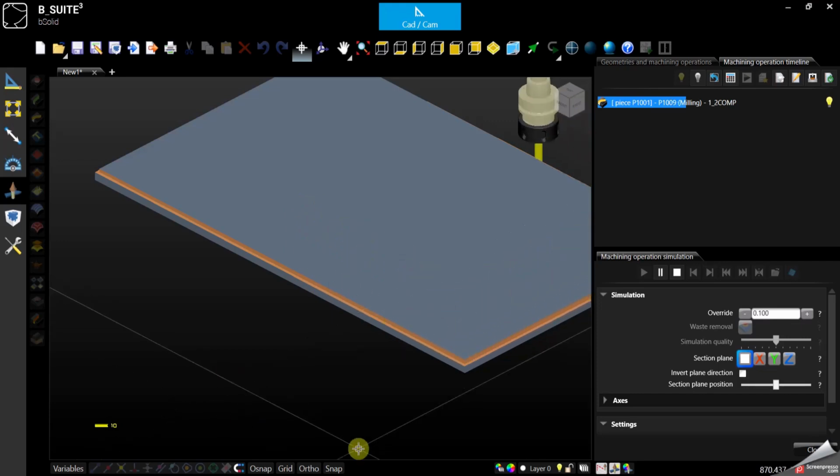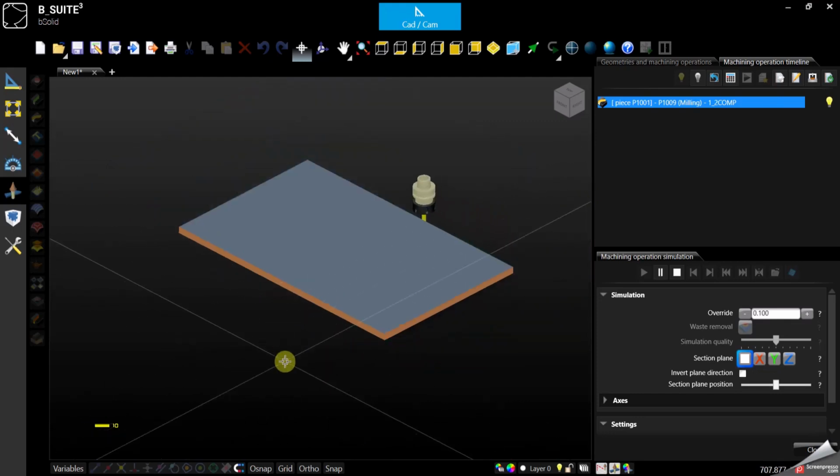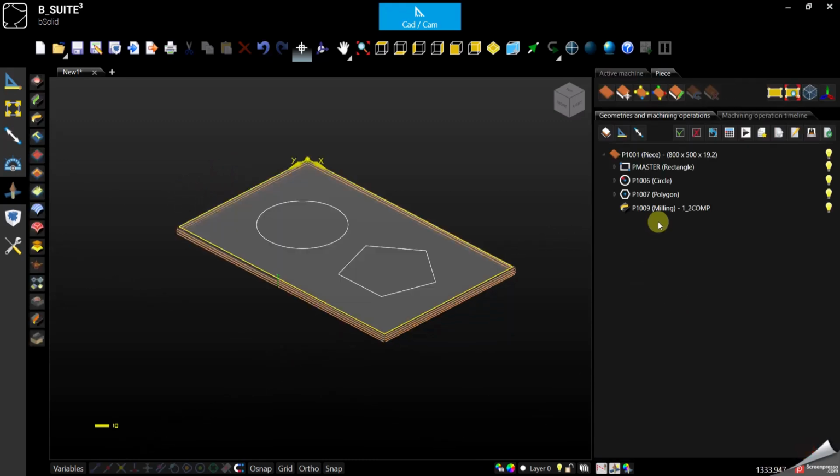Same thing for the next. By the time it gets to the start point, it will be at the second step depth. And then it will be cleaning everything for the final. Stop.